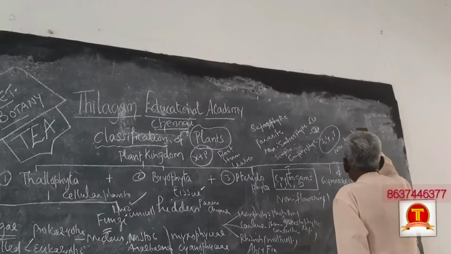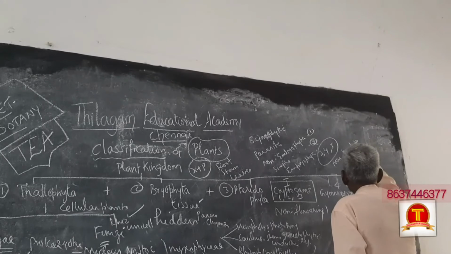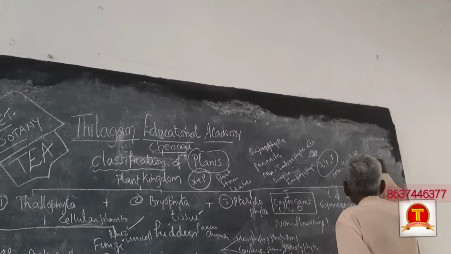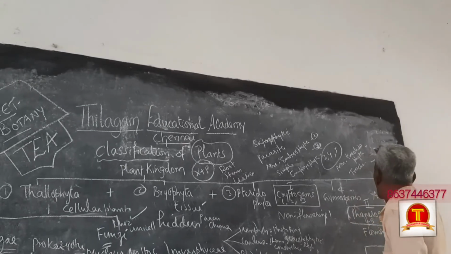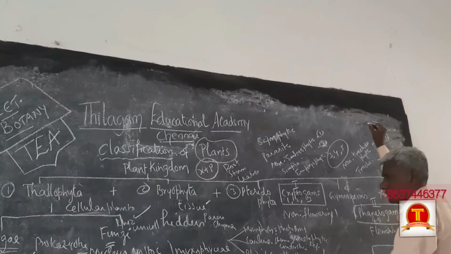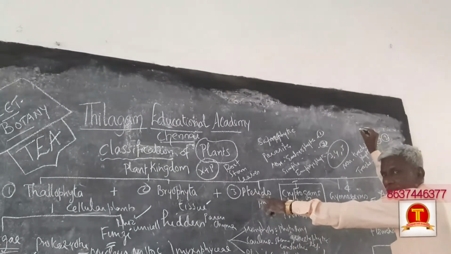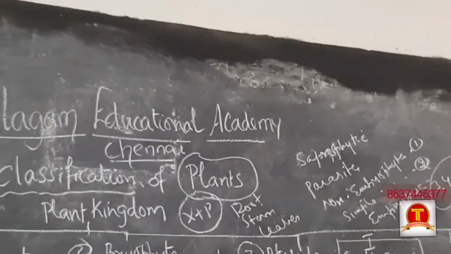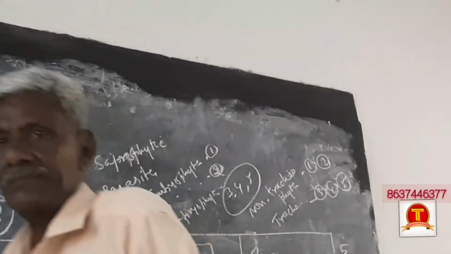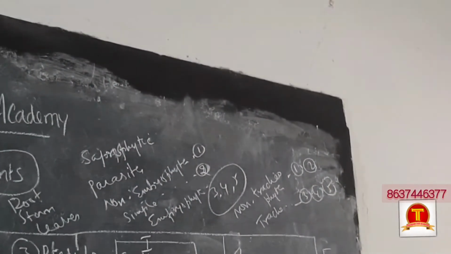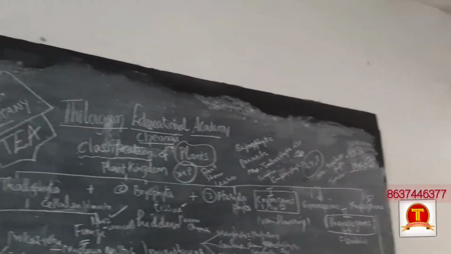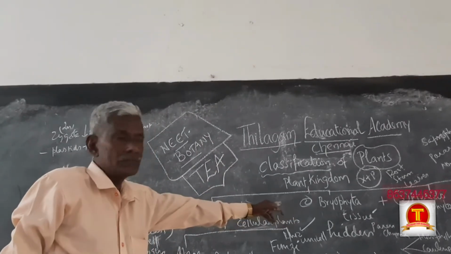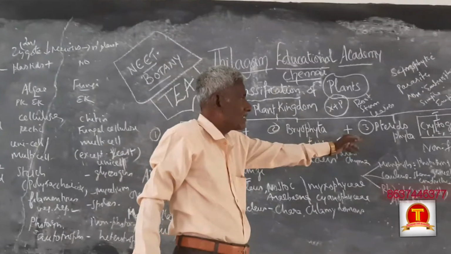Non-tracheophyta have no trachea. Non-tracheophyta are 1 and 2. Tracheophyta are 3, 4, 5. So non-tracheophyta means 1 and 2, and tracheophyta means 3, 4, 5.